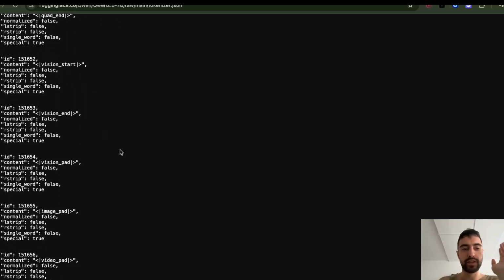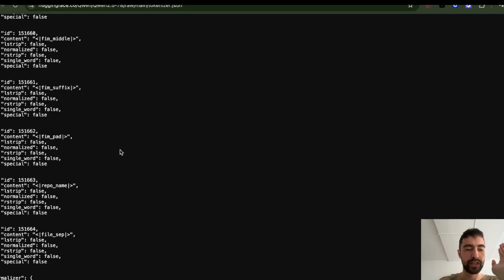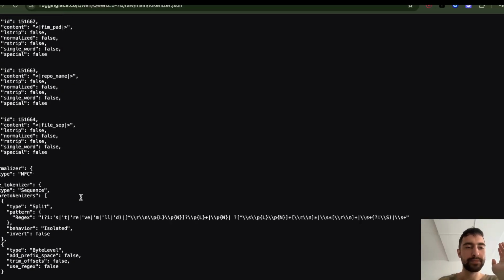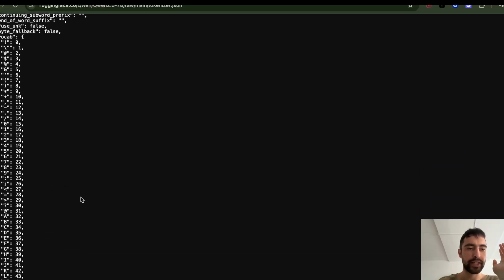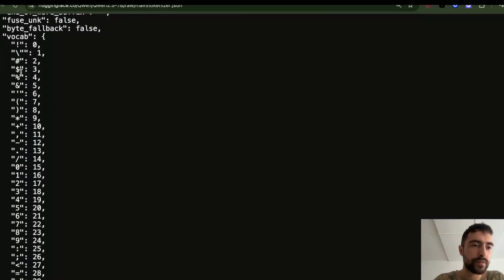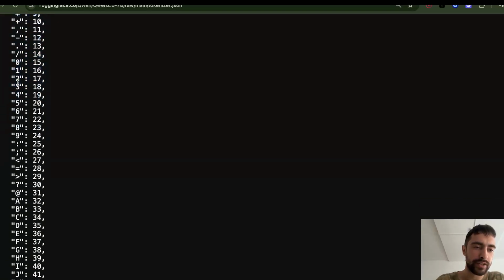What's important is to understand what these tokens look like. I will scroll past these special tokens; I will explain them later. Let's just scroll down here. Let me zoom in. Okay, so the vocabulary: we have a bunch of different characters on the left side and some numbers on the right side.